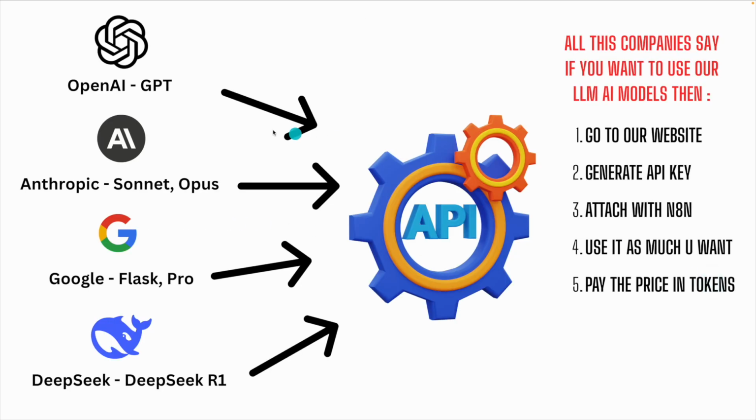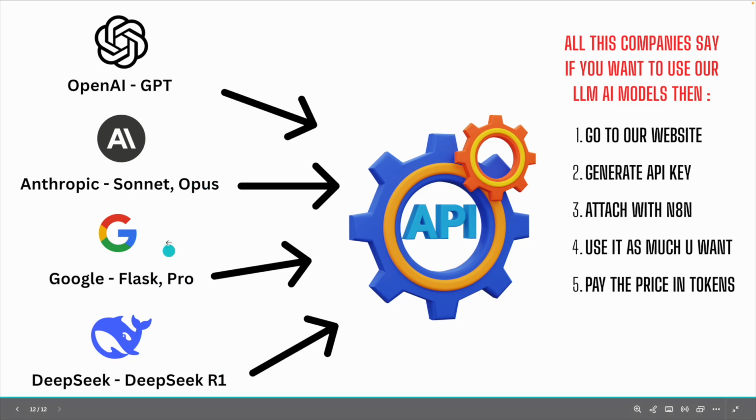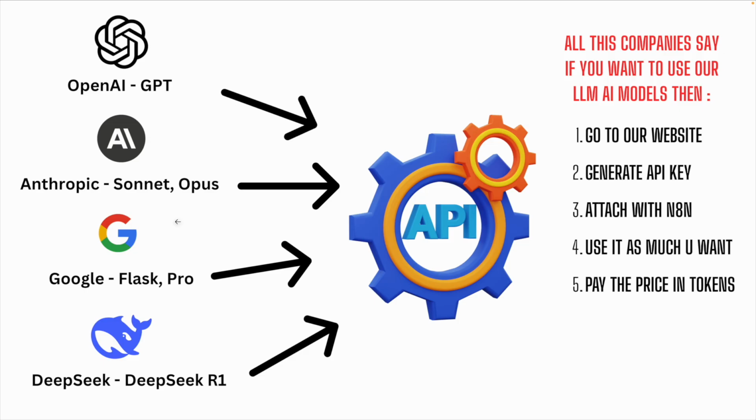If you go to the next presentation, you will see that, as we mentioned, all these big companies are private companies. Now why do they create their LLM AI models, their artificial brains? Just to make money. So what we can do is use them as a normal user in our automation, if we are creating an AI agent. At that time we use their LLM AI models, like GPT, Sonnet, Opus, Flash, Pro, DeepSeek R1, and other companies' models.